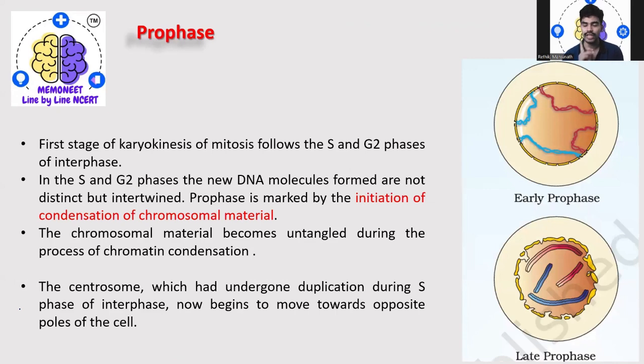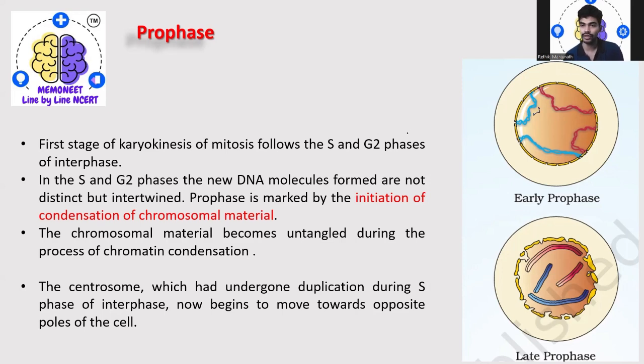Coming to the prophase, which is the first stage of karyokinesis of mitosis, followed by the S and G2 phases of the interphase. What happens here is that in the S and G2 phases new DNA molecules form. S phase is where DNA replication, or synthesis, occurs. The prophase is marked by the initiation of condensation of the chromatin, the thread-like structures of the DNA.